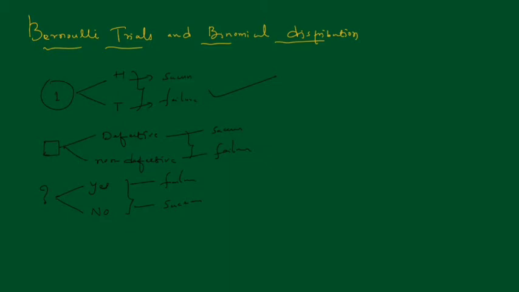So each time we toss a coin or roll a die, or perform any other experiment, we call it a trial, right? You can take a coin or a die, it can be anything. So we call it a trial. Got it?